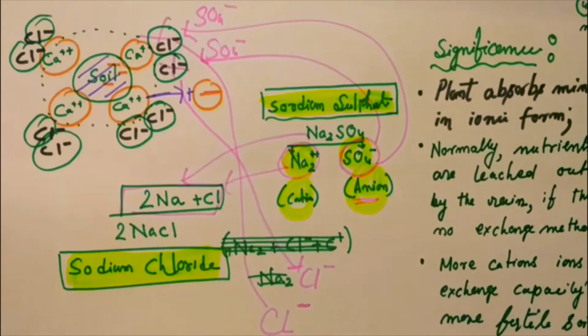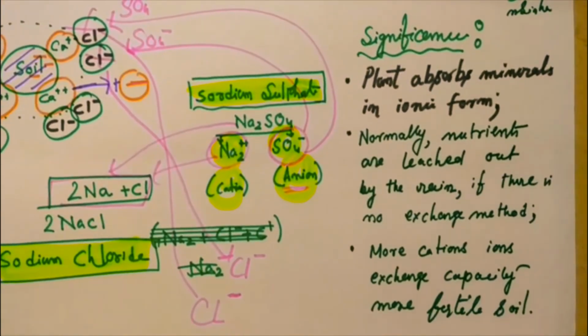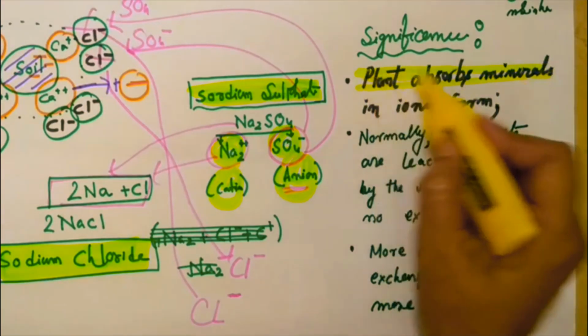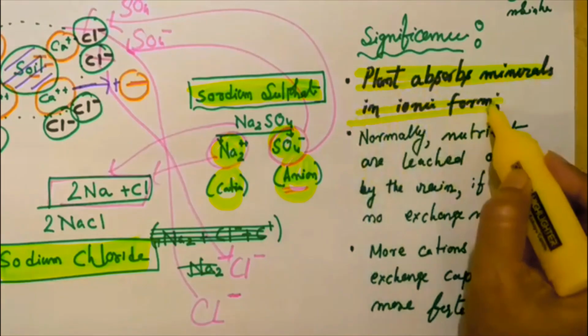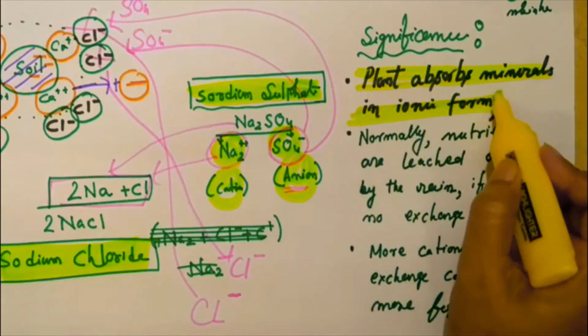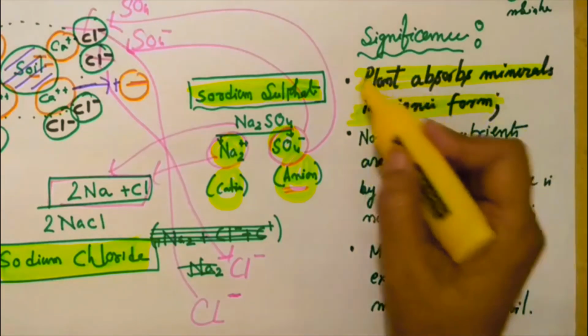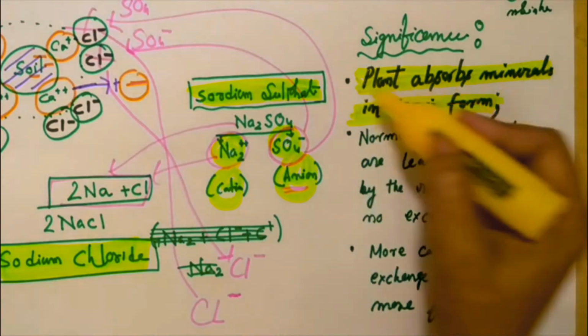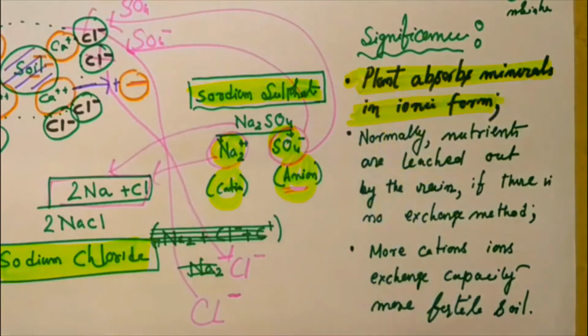Now, why is it essential, why is it important for plant growth? It's a very important part. Without ion exchange, plant growth will be hampered, and the plant cannot survive, because a plant can absorb minerals only in ionic form. Otherwise, the plant root cannot absorb them. Plant roots absorb minerals only through ionic forms. So for that purpose, ion exchange is very essential.